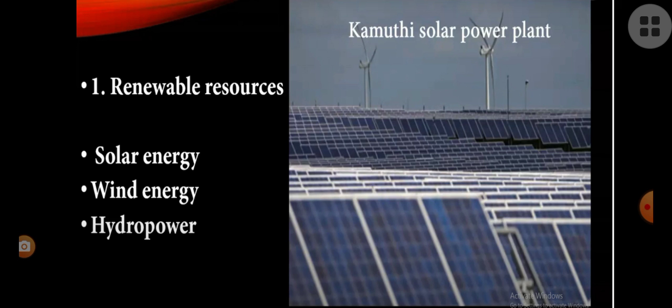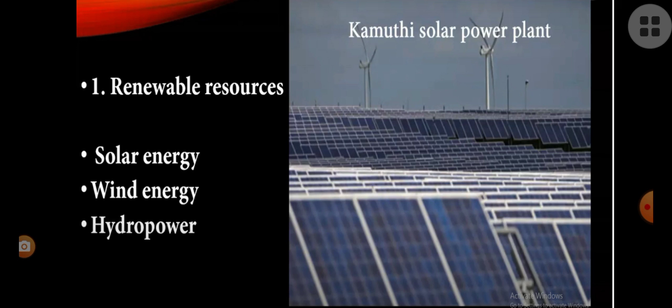These photovoltaic cells, PV cells or solar cells, absorb the heat energy from the sun. Using the heat energy flowing in the PV cells, these PV cells have a silicon board.